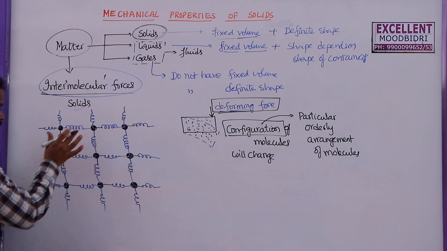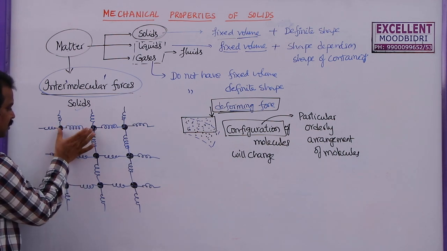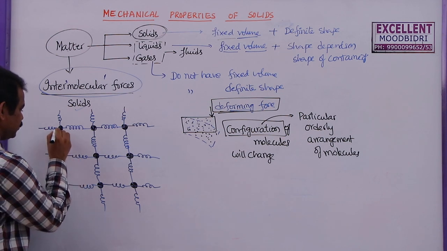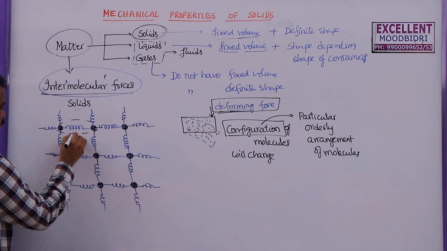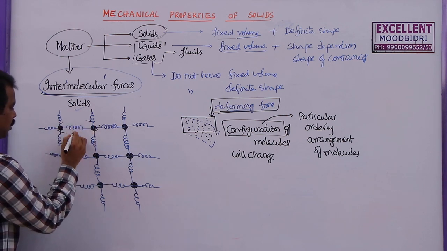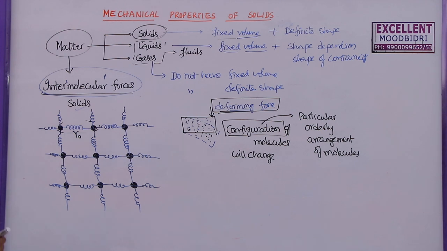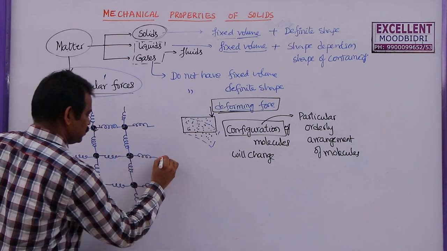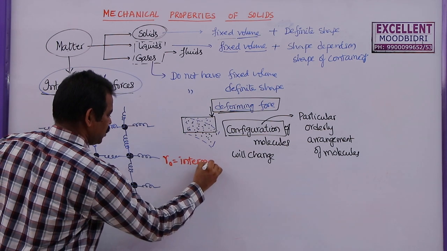Now here also, if you observe, when the molecules are separated by some distance, this distance between these two is called the intermolecular distance. So I am denoting this with a letter. Let me take this as R0. So here R0 is the intermolecular distance.